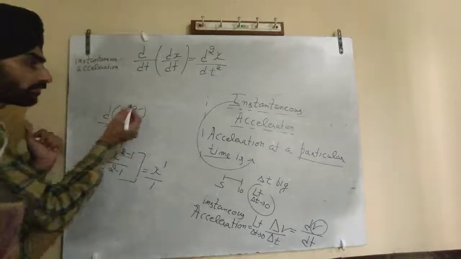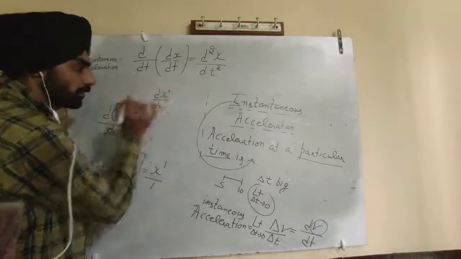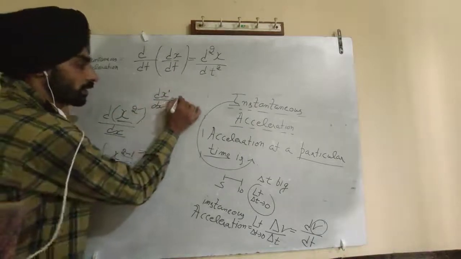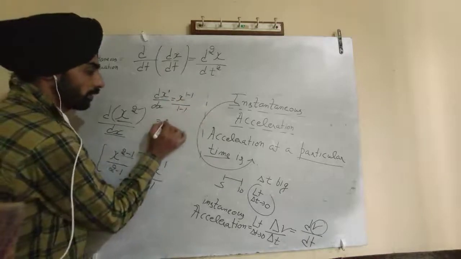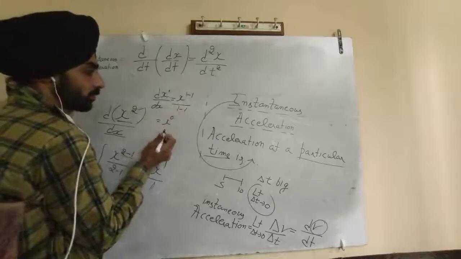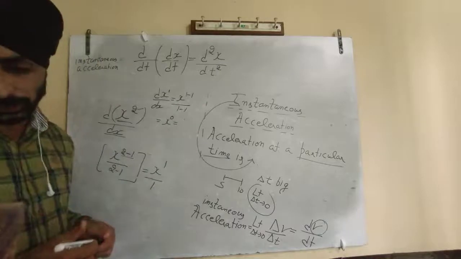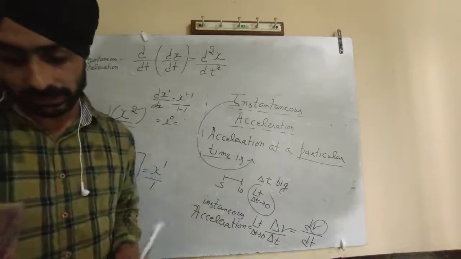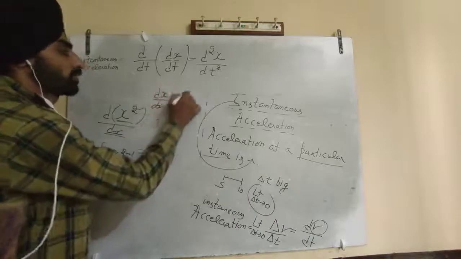And if there is x with respect to dx, x has power 1, so it will be x to the power 1 minus 1, which is x to the power 0, which is 1. So the differentiation of x with respect to dx is 1.